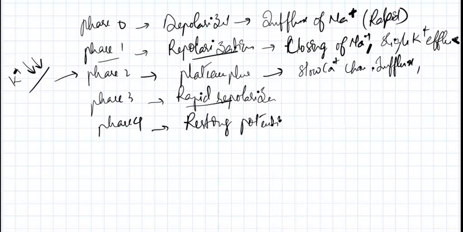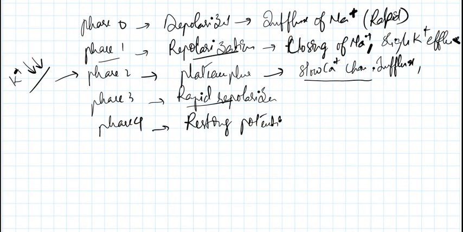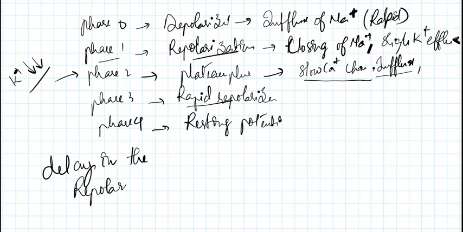So okay guys, we are talking about that plateau phase. The plateau phase is due to slow calcium channel influx. What happens is there is an influx of calcium ions which leads to the plateau phase. So there will be a delay in the repolarization, which leads to formation of a plateau phase. So there will be a delay in the action potential.